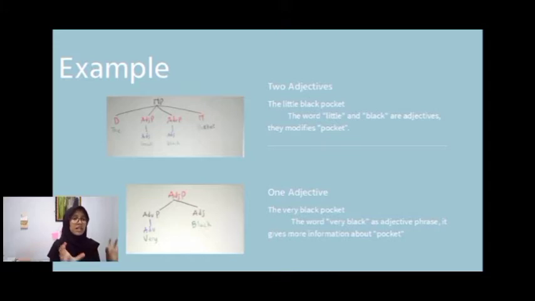If you see it in the tree diagram, the noun phrase consists of two adjectives that modify the one noun. The word little modifies pocket, and black also modifies pocket. That is why in the tree diagram we have two adjectives that modify one noun.